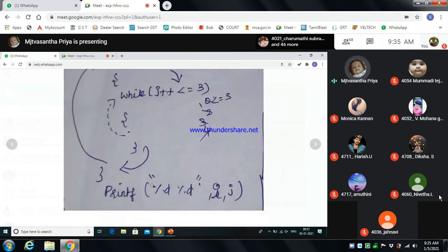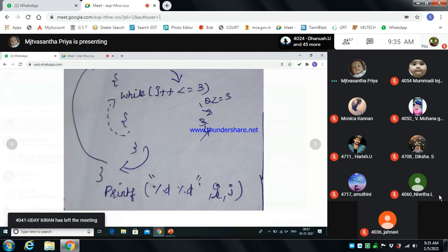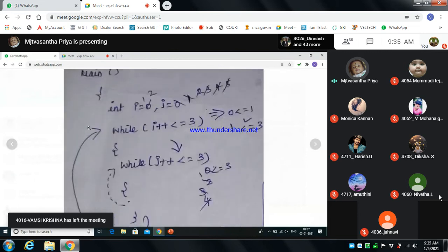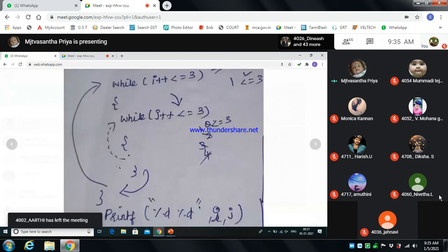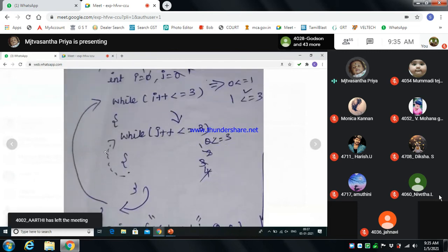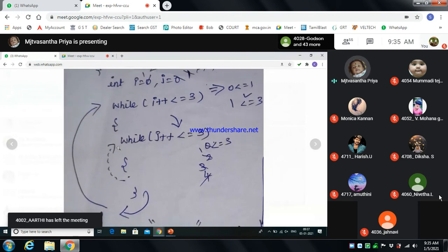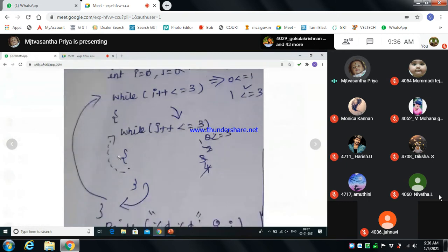When the while condition fails, it means 4 is given, right? The 4 value is substituted and it fails. So 4 is less than or equal to 3 means the condition is false. If the condition is false, it comes out of the while loop, the repeated execution stops, and it moves to the i value, okay? So I put a dotted line here. The process keeps going like that while the condition is true, right?